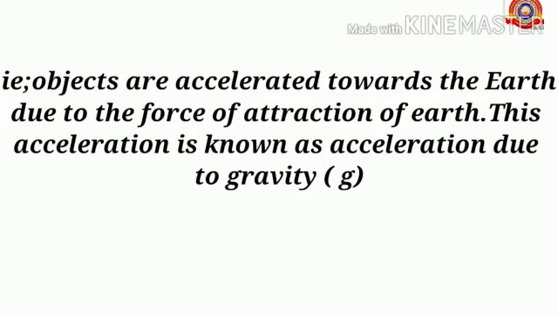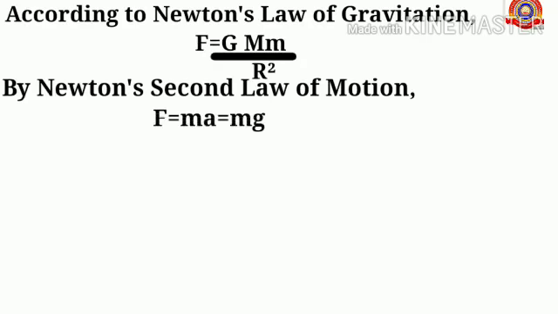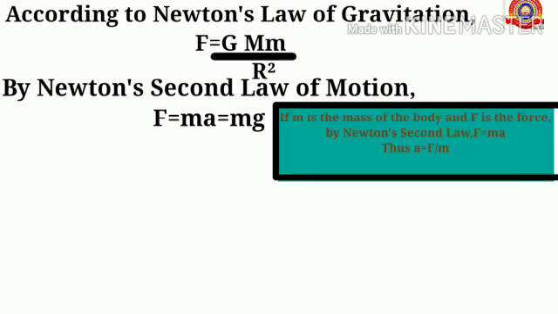That is, objects are accelerated towards the earth due to the force of attraction of the earth. This acceleration is known as acceleration due to gravity, and it is denoted by the small letter g. According to Newton's law of gravitation, we have the equation F equals G M m by r square, and by Newton's second law of motion, we have F equals ma, and we know that a is the acceleration due to gravity, so it can also be written as m into g.